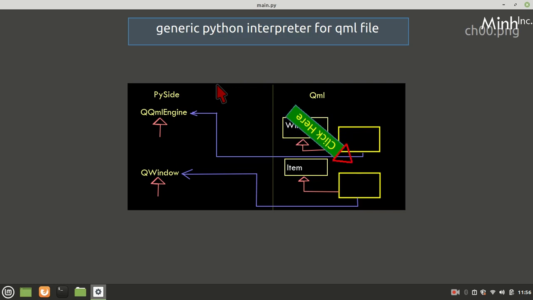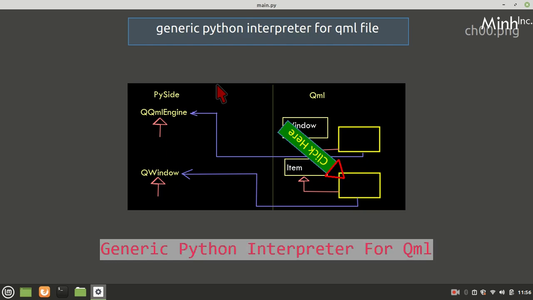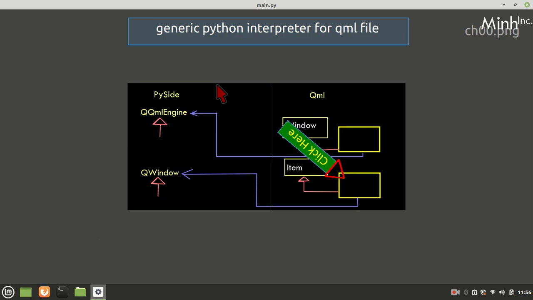This can be an item or item derived type. Item derived types are Rectangle and Control, and so many more. And window derived types are like ApplicationWindow. So ApplicationWindow can contain items. Here the item will be contained in a window that is provided on the Python side.